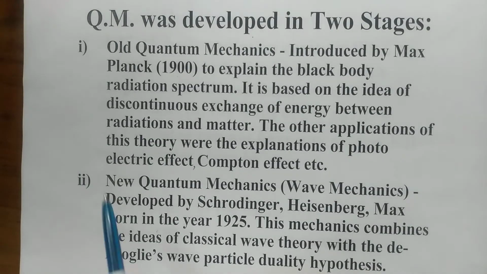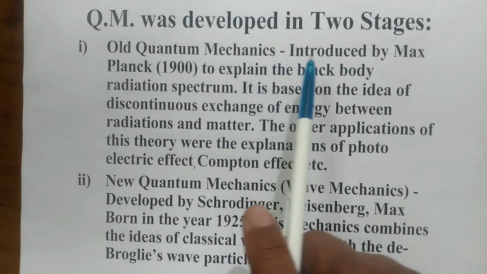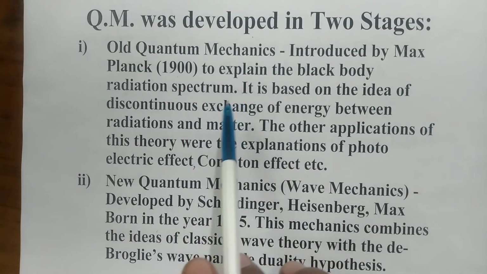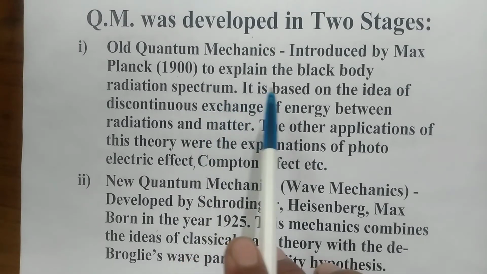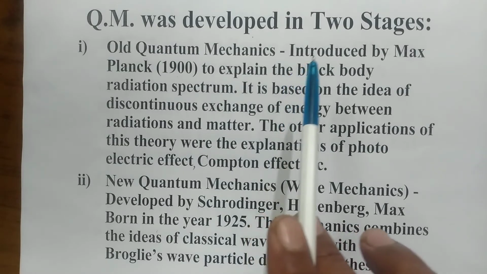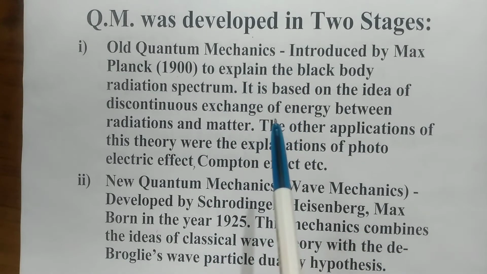So first one is called old quantum mechanics. It was introduced by Max Planck in 1900 to explain the black body radiation spectrum, because it was the major problem to explain the black body radiation spectrum at the end of 19th century.